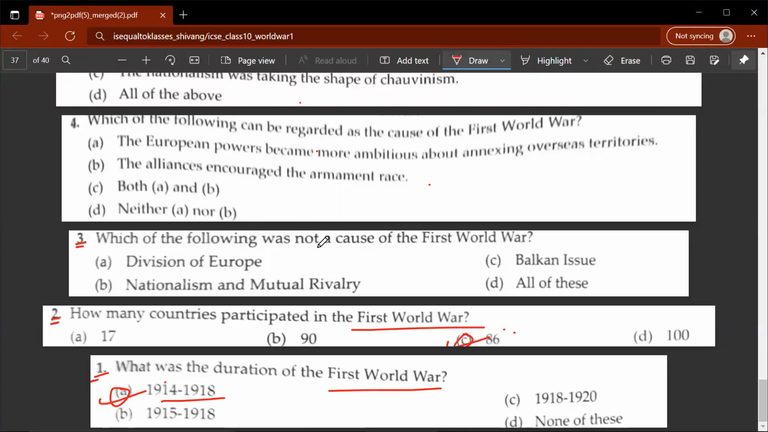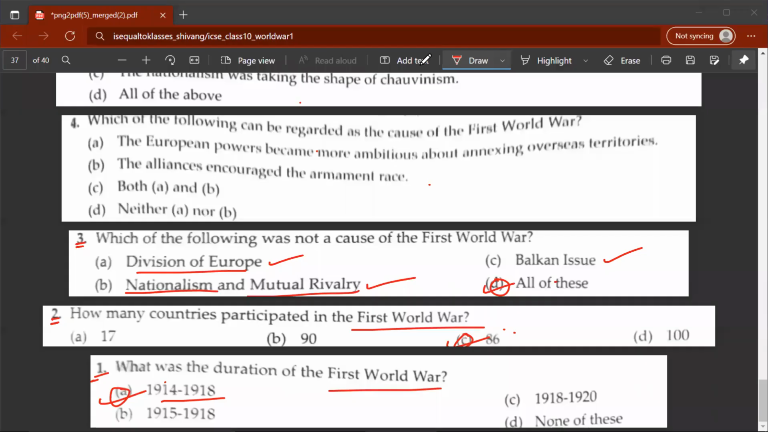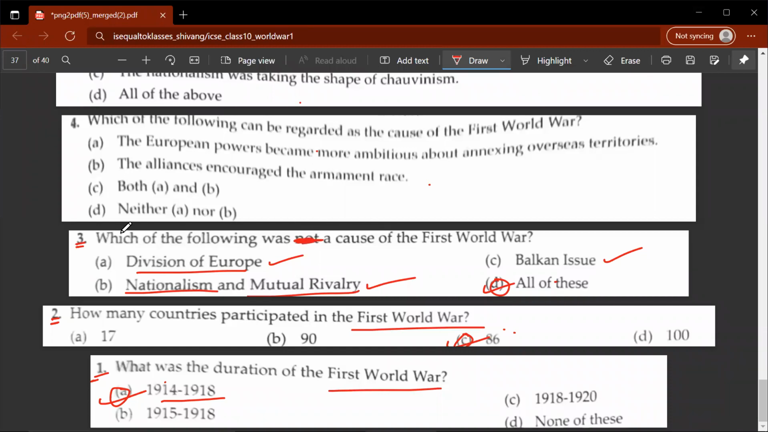Third question, which of the following was not a cause of the First World War? So division of Europe was a cause, nationalism and mutual rivalry was a cause, and Balkan issue was also a cause. So the correct answer in this case would be D, all of the above. Now there's a fault over here: which of the following was not a cause of the First World War? This shouldn't be "not". It should just be "a cause". So which of the following was a cause of the First World War? All of these is the correct answer.